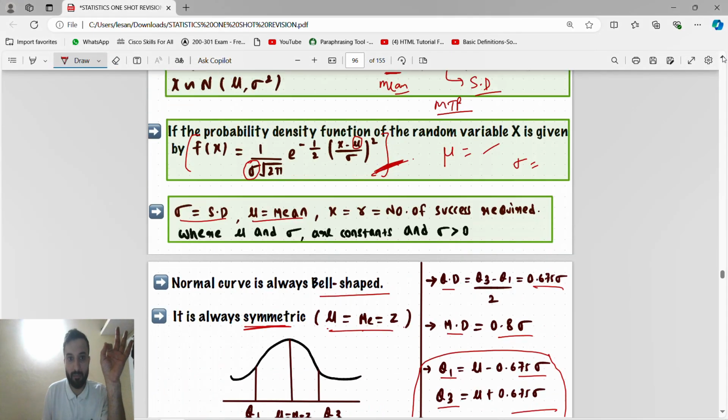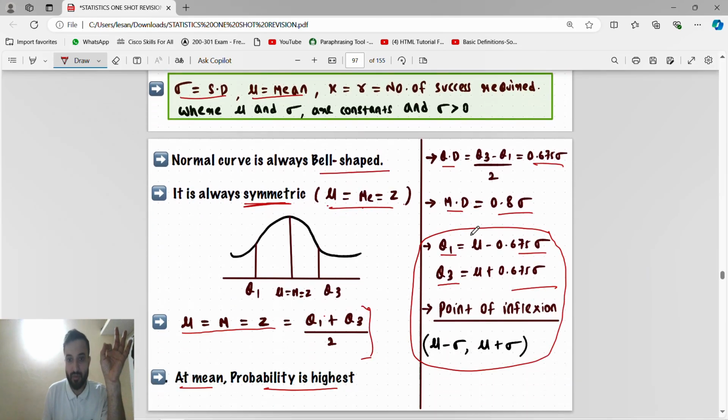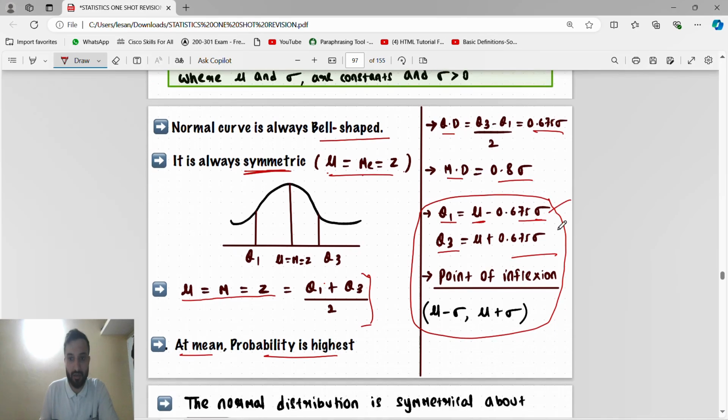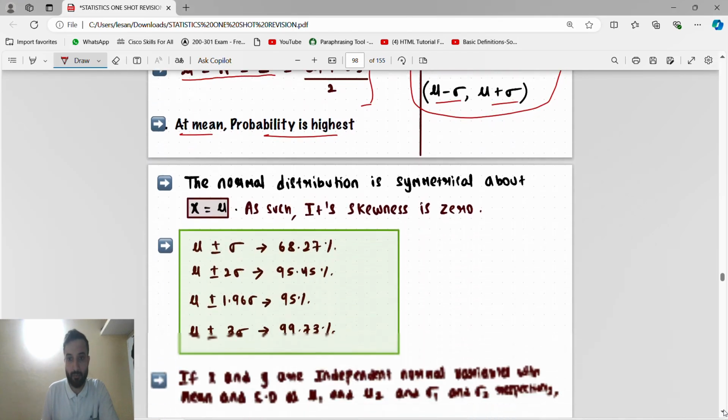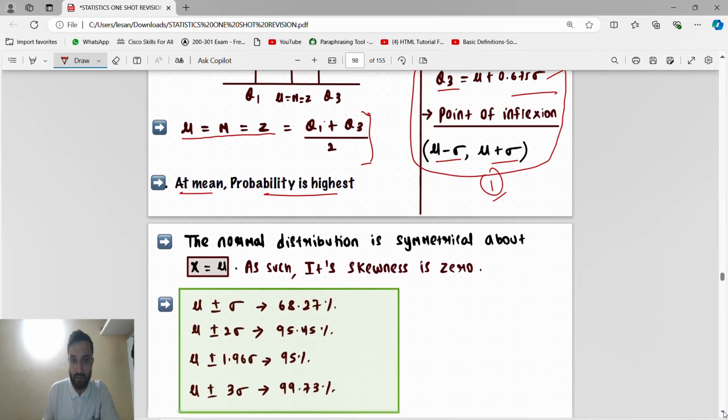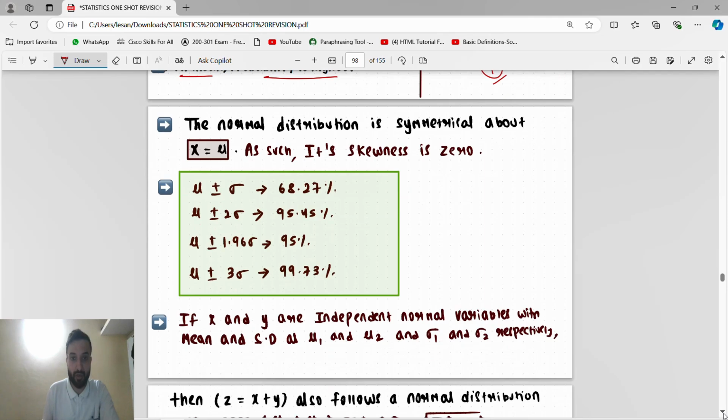Sometimes in the examination, you can see in the MTP, they have given these whole values and they will say to find Q1 and Q3. So Q1 is mu minus 0.675 sigma. So mu and sigma we will get from the question only. See, this is the mu value, this is the sigma. So we will compare this formula with the given values in the question. You will get the mu and sigma, you will substitute, you will get Q1, Q3, and then point of inflection also they will say to find. Just check the MTP. Mu minus sigma, mu plus sigma, very important and very easy, and 100% they will ask this one question. So please just check the MTP, that is very important.